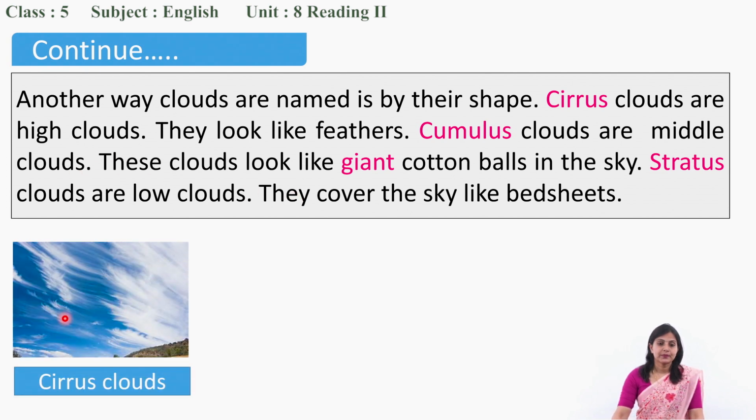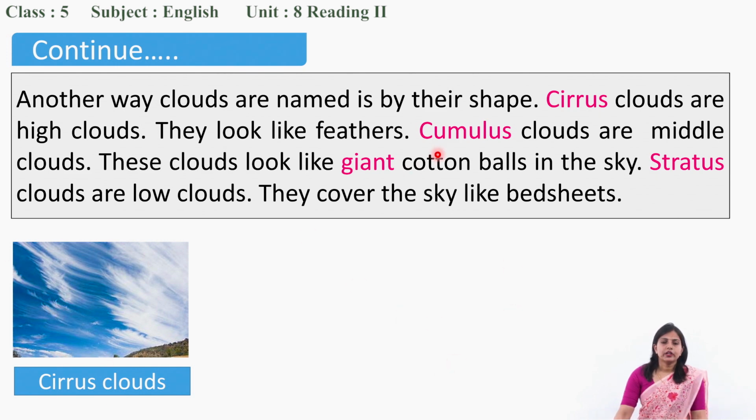See them? This type of clouds, have you seen in the sky? Have you ever noticed this? So these type of clouds are called, which clouds? Yes, cirrus clouds. They are high clouds. High clouds means they are found high in the sky. They look like feathers. Don't they look like the feathers of a bird? Yes, they look like feathers of a bird.